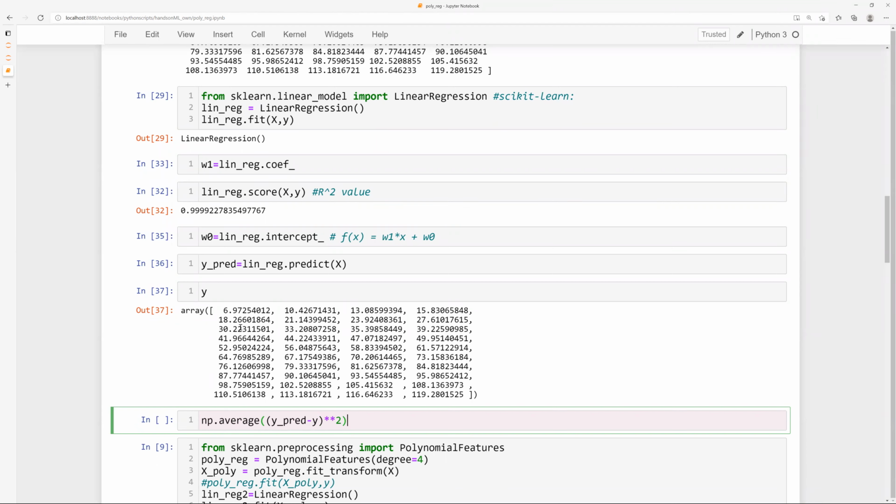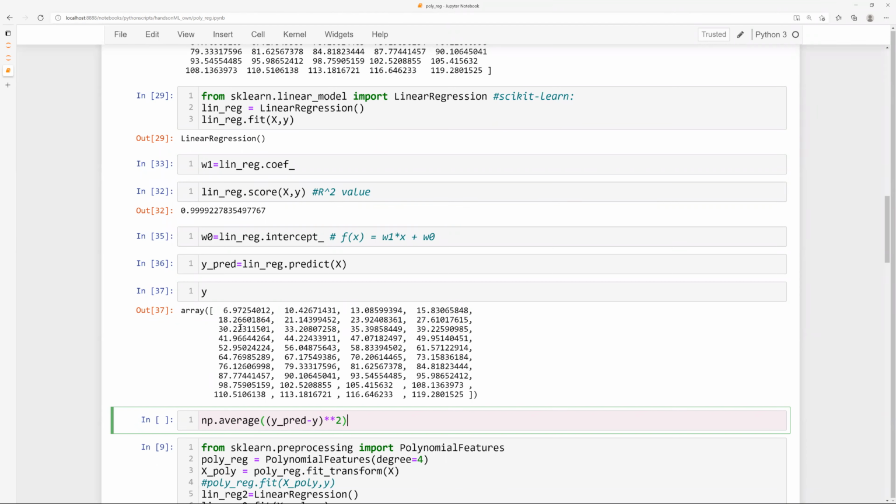So what is happening here? Obviously it's a 2-dimension 40 by 1, 40 length array or a list, y predict, and similarly a 40 length y. You're subtracting those two. How do you subtract those two? You subtract element by element, and to the power 2 is again taking powers element by element.